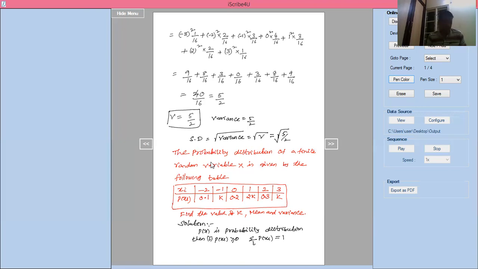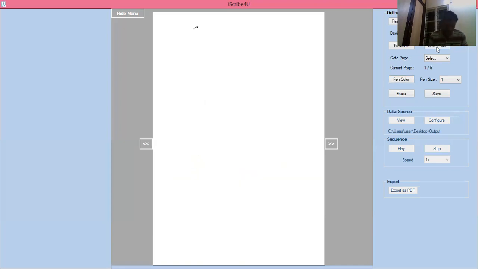Now, summation of p of xi equal to 1 means we can add them: 0.1 plus k plus 0.2 plus 2k plus 0.3 plus k equal to 1. Adding, 0.1 plus 0.2 is 0.3, plus 0.3 is 0.6. Then k plus 2k is 3k, plus k is 4k.